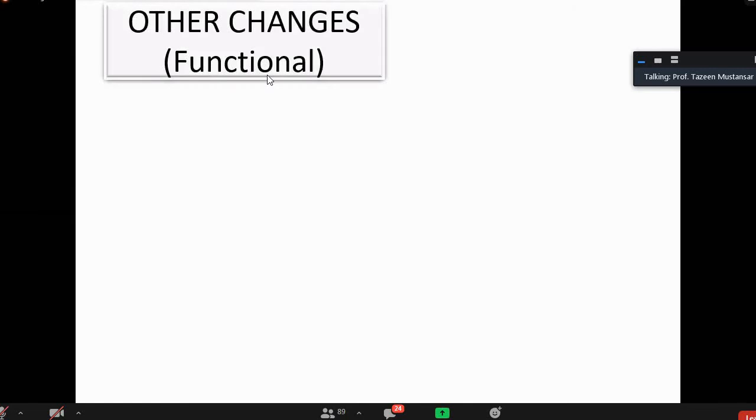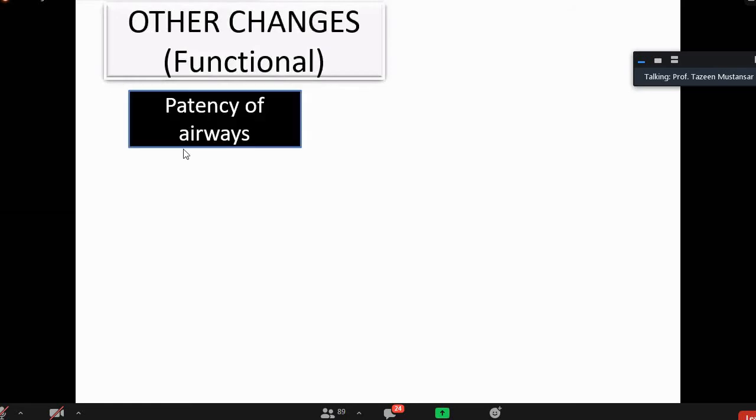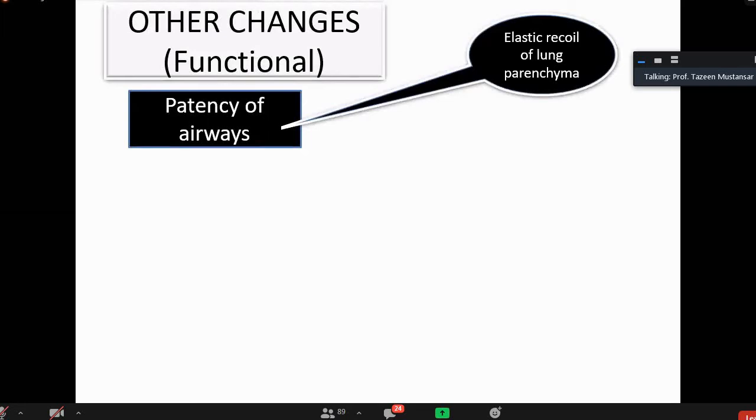Let's see how this functional change happens. I have already told you that patency of the airways is because of the elastic recoil of the lung parenchyma, and this elastic recoil is because of the presence of elastic tissue in the wall of these acini, in the wall of these alveoli.